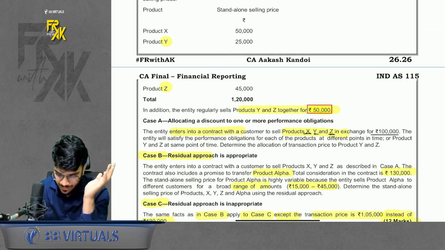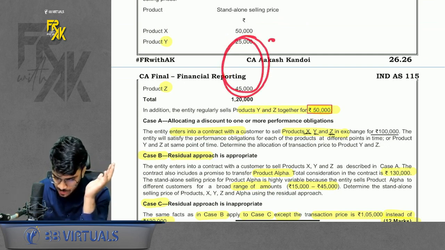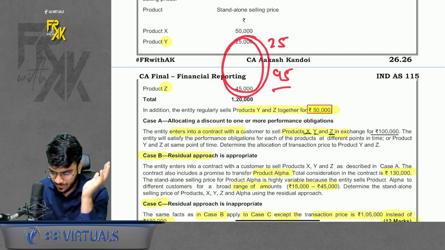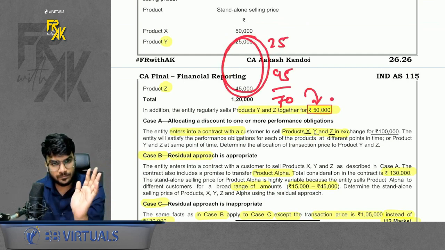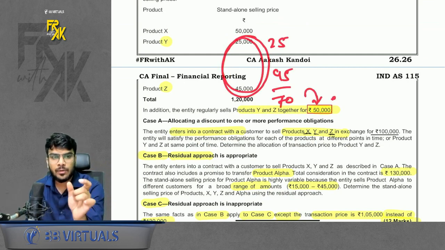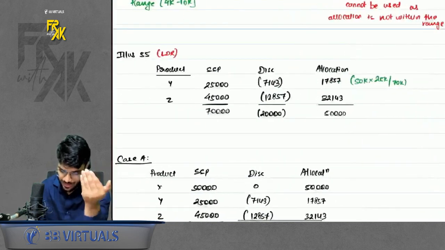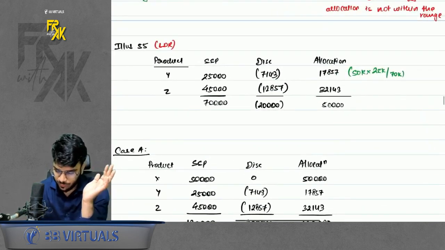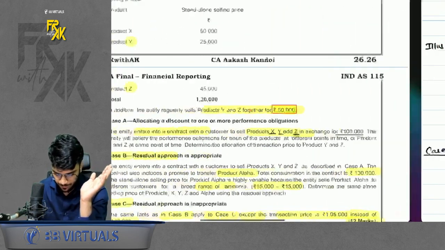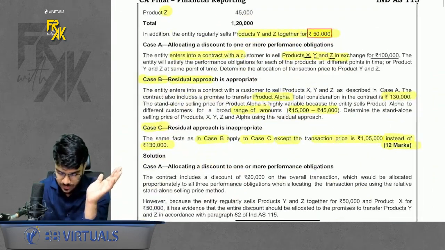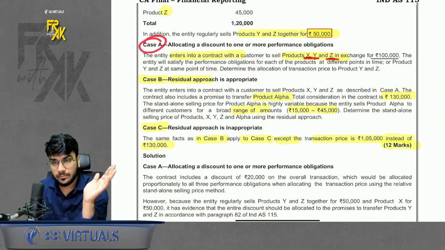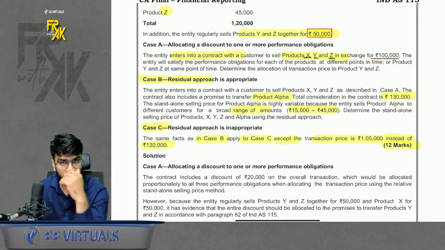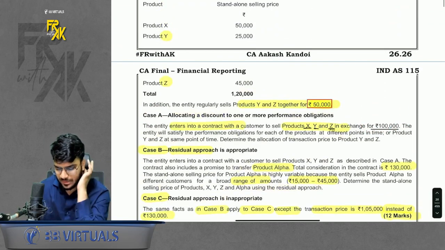It also says we sell Y and Z together. If you only have a look at Y and Z, the SSP is 25 and 45. So it comes to 70,000. You sell it for 50. That means on Y and Z, you give a discount of 20,000 rupees. So I allocated first Y and Z, the discount of 20,000 in the ratio of SSP I allocated. Now case 1. It says we sell XYZ for 1 lakh. Okay, we sell XYZ for 1 lakh. If you see the SSP of XYZ, all 3, it is 120.